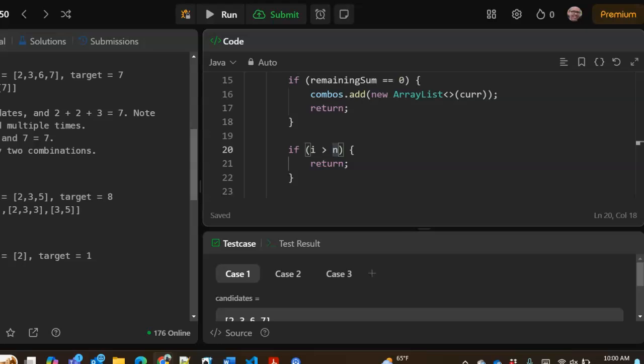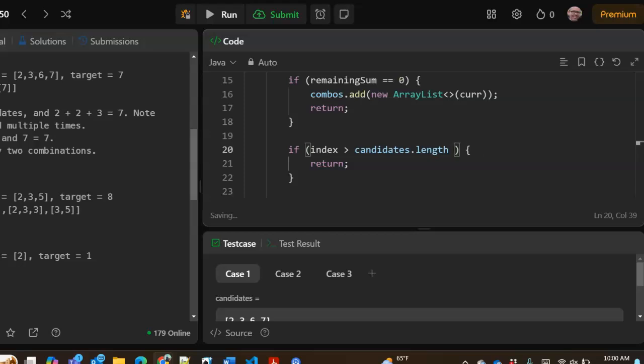So that is the index going past n. For what we're doing, if the index goes past candidates.length, we've gone past the length of the candidates array. So we've got to stop.